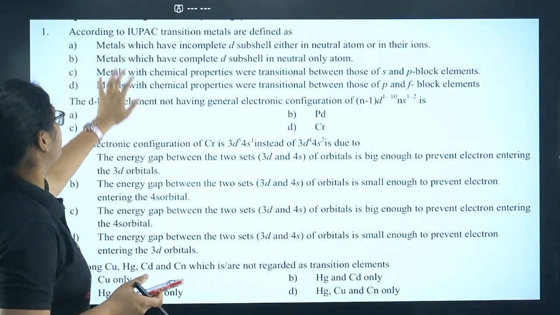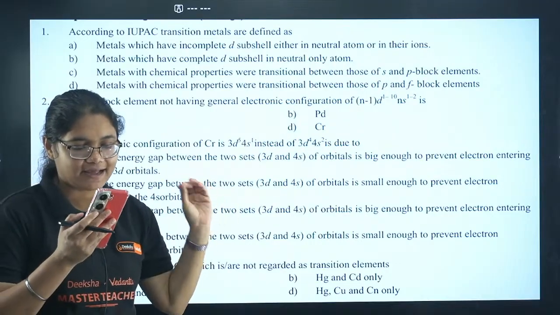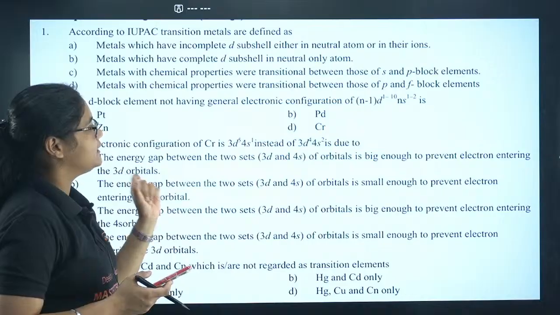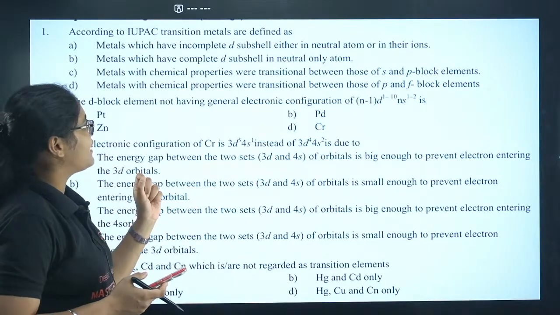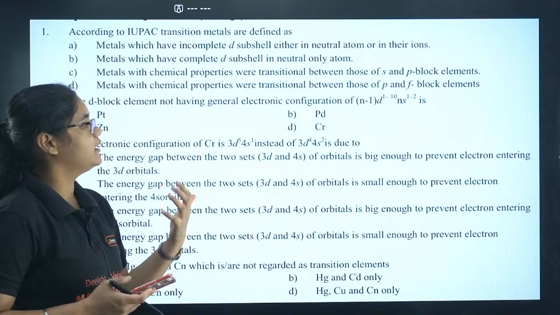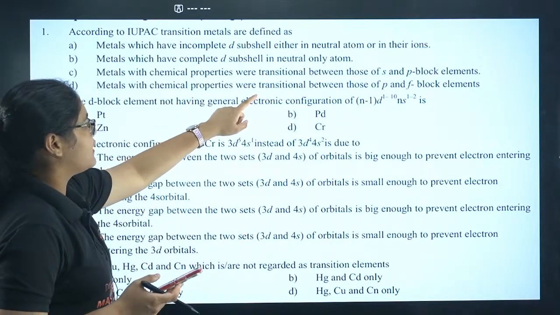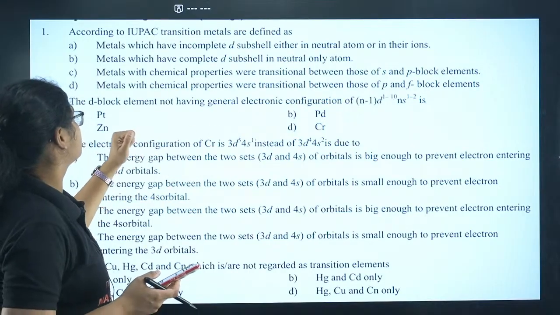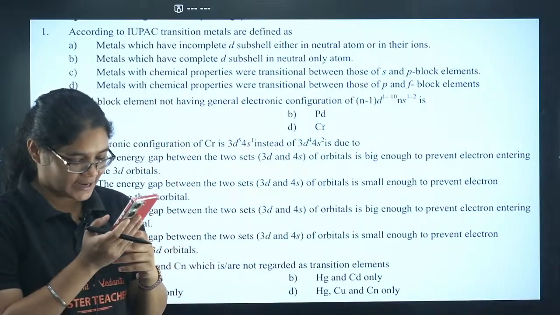So, among the following, according to IUPAC, transition metals are defined as: metals which have incomplete d subshell either in the neutral atom or in their ions; metals which have complete d subshell in the neutral atom only; metals whose chemical properties are transitional between the s and p block; metals whose chemical properties are transitional between p and f block elements.